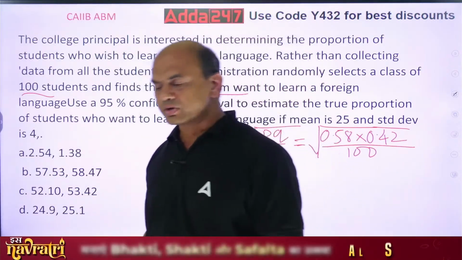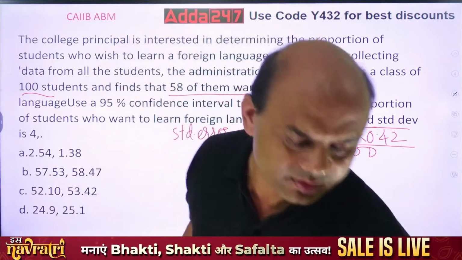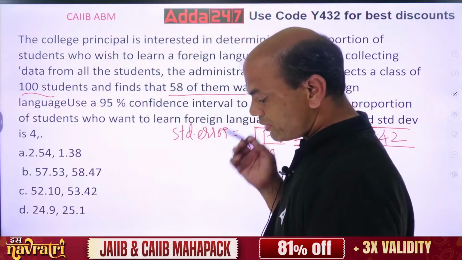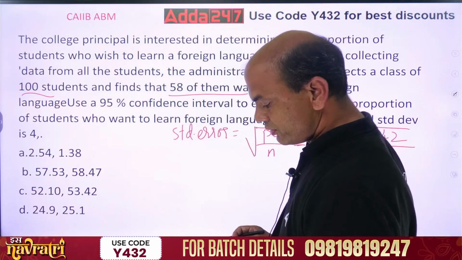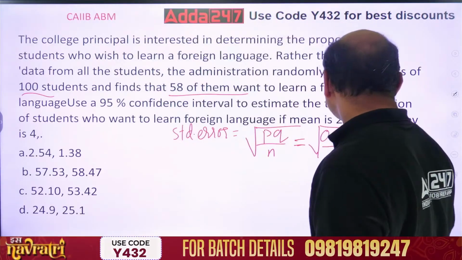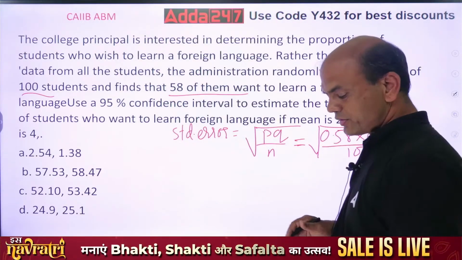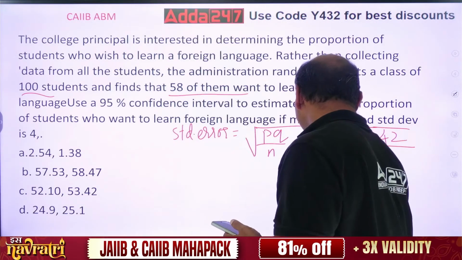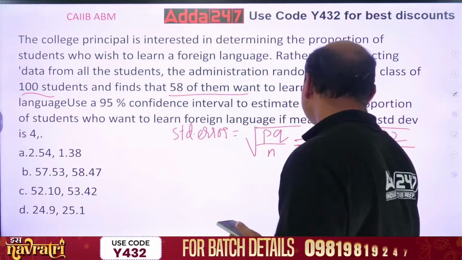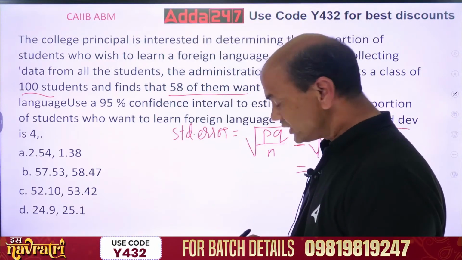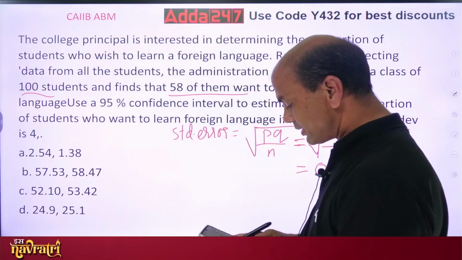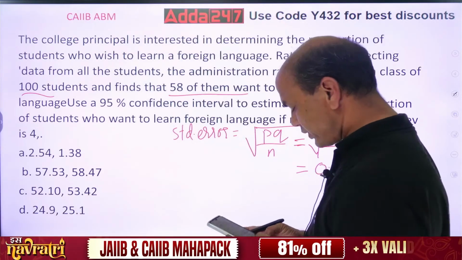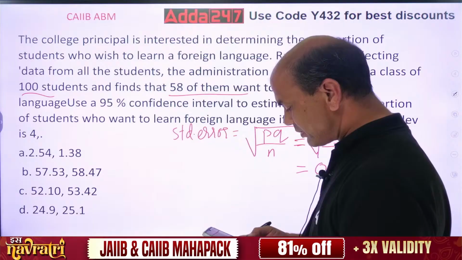When you solve this, what will you get? Do it, everyone. 0.58 into 0.42 upon 100. So if you do this, I am getting this as 0.5 final figure. Are you getting the same? Let me check it again because these are difficult problems. 0.58 into 0.42 divided by 100.